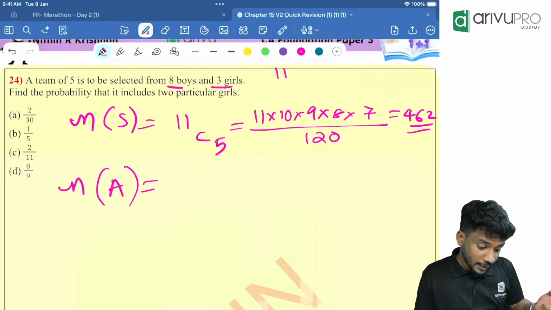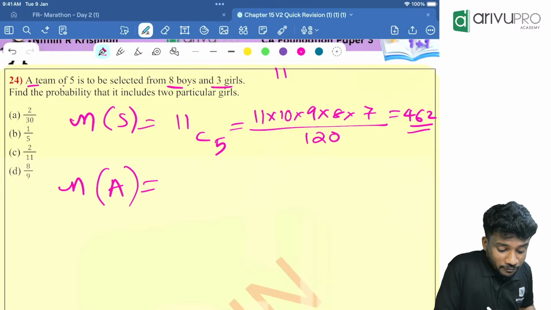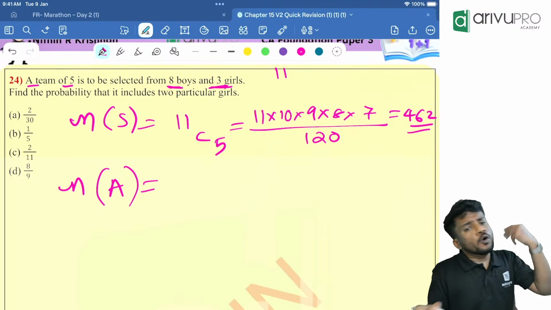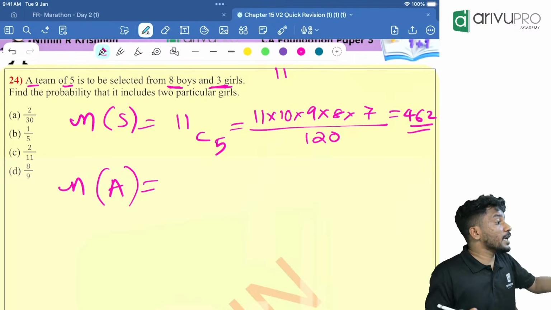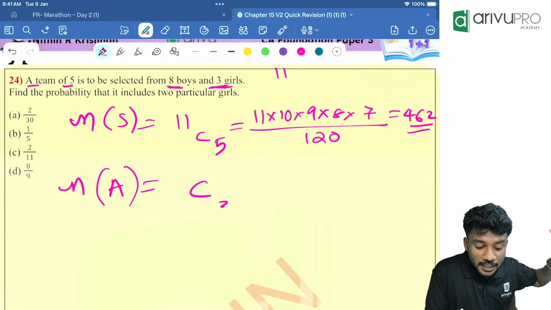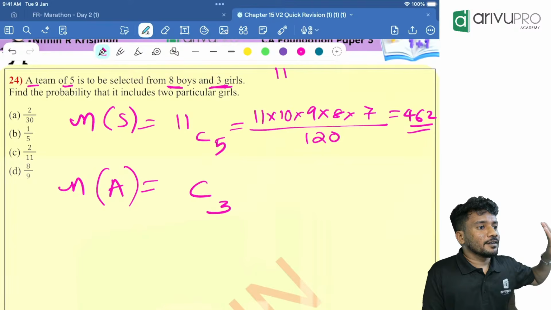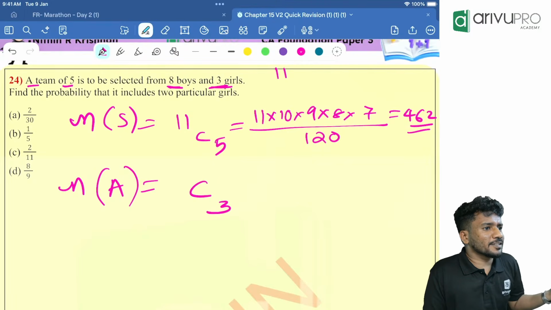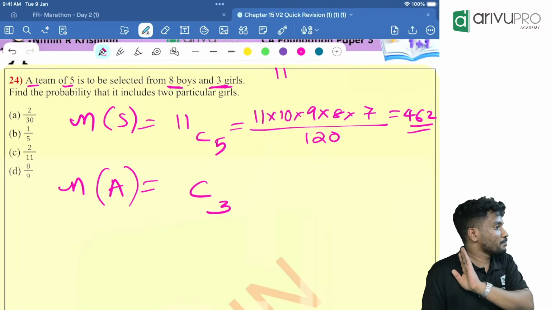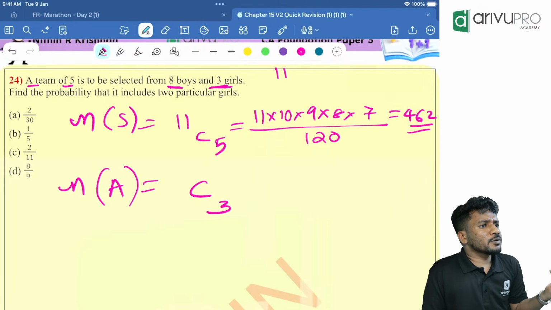So in total, a team of 5 is to be selected from 8 boys and 3 girls. Okay. 2 girls are already selected. That means how many remaining people we should select? 3 people. But from how many we will choose that 3? That is not a condition for us. Yes, 2 girls are particularly already there. That is already selected. That means it can be 2 boys or 1 girl.